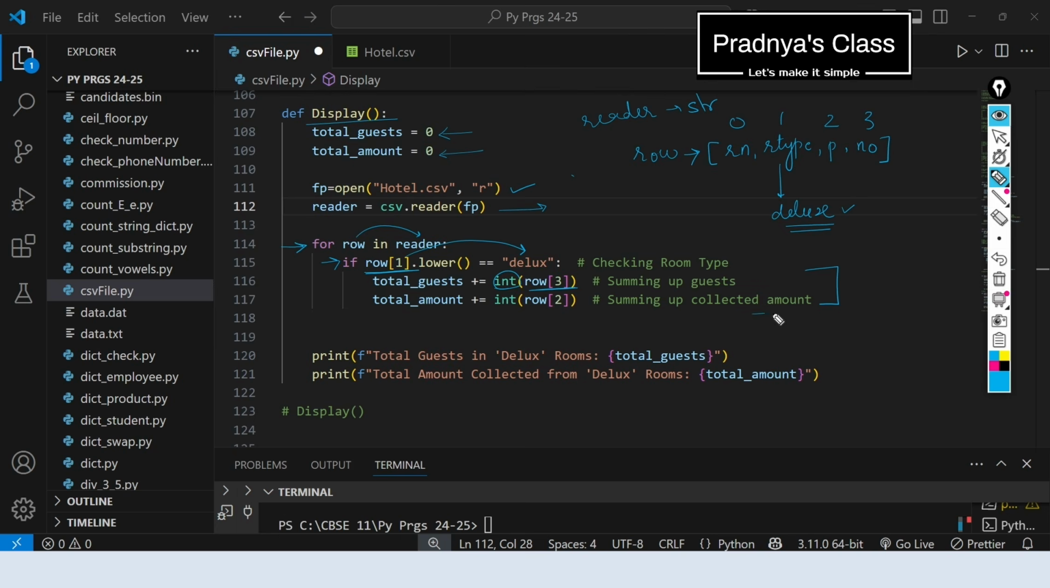In the same way, we have to add the amount collected for the same. That we will be getting using price, which is at the index 2. That will keep on adding to the variable total amount, which is initially 0. So every record will get checked for the room type deluxe. If it is there, we will keep on adding the price and the number of guests. Finally, we will get the count that we are going to print.